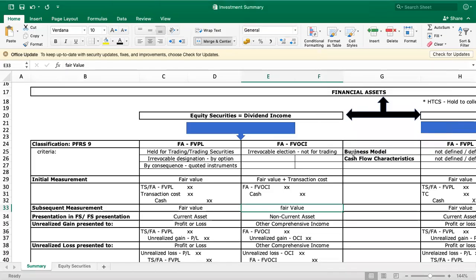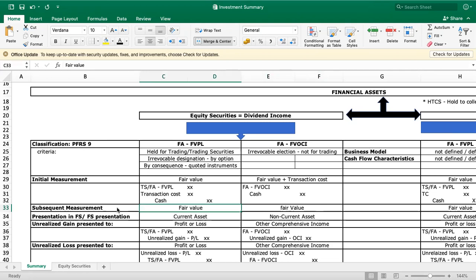So we stop at the subsequent measurement. Again, under financial asset fair value to profit or loss, the subsequent measurement is at fair value. Under FVOCI, the subsequent measurement is also at fair value. Here in our investment in equity securities, we measure initially under profit or loss at fair value, subsequently at fair value. And under OCI, the initial measurement is at fair value plus transaction cost, and the subsequent measurement is at fair value.